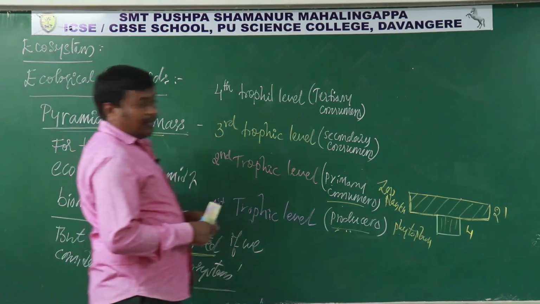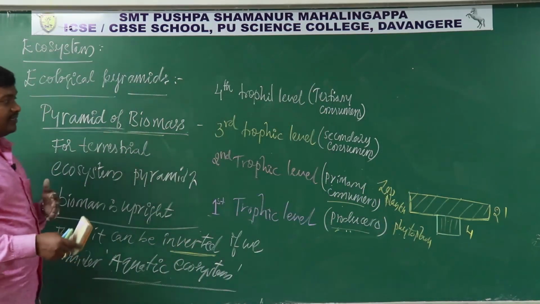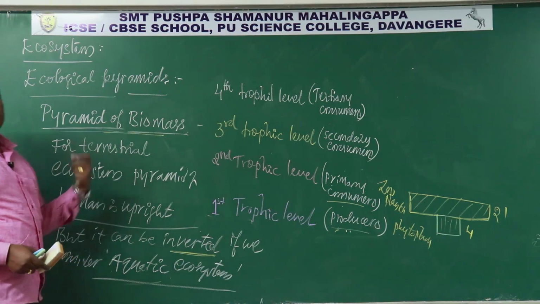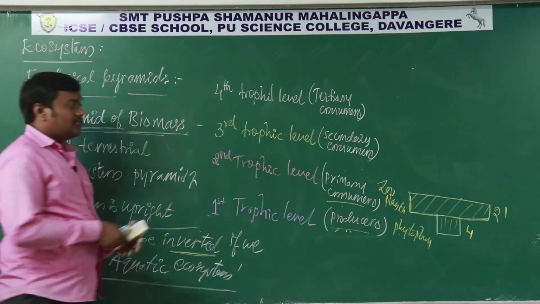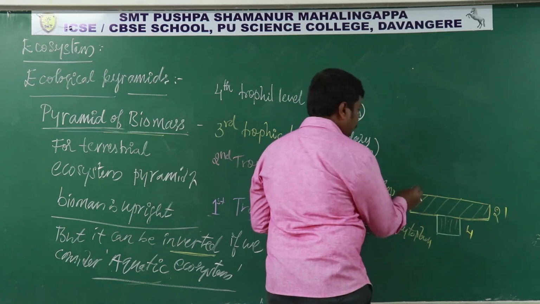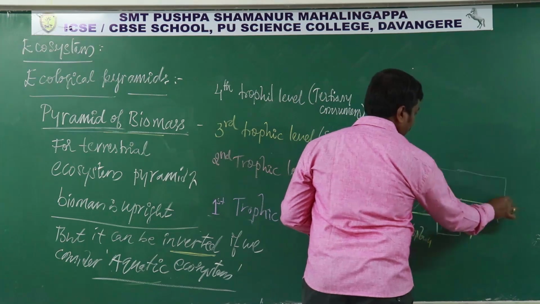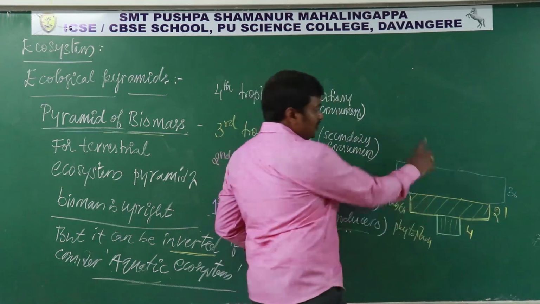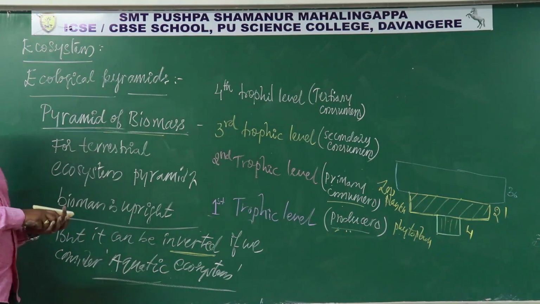Of course, the amount of biomass which is present at each trophic level is considered as standing crop. So even they can ask like this, what kind of pyramid shape will it be if you consider the standing crop of aquatic ecosystem, and the answer is it is inverted. Okay. So if you construct further, it keeps increasing. Fishes' weight will be more, suppose it can become 30 like that. Okay, so like that it becomes inverted. Okay, so this is about the pyramid of biomass.